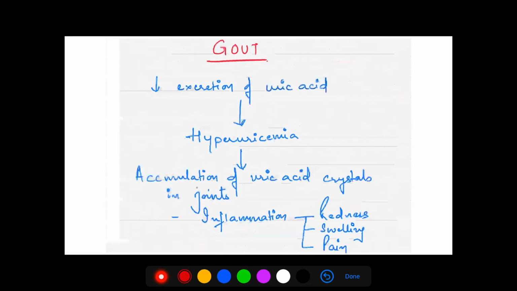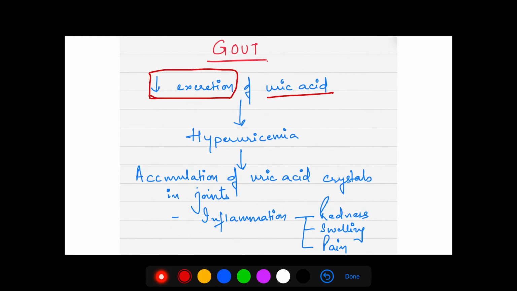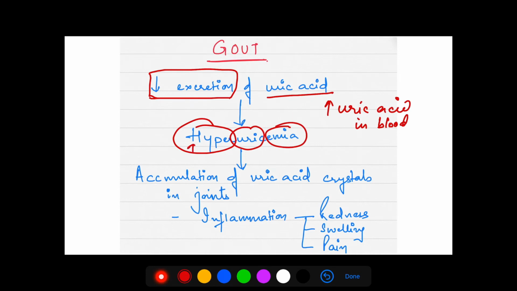So the next disorder is gout. Uric acid is also one of the nitrogenous wastes that the kidney is supposed to excrete. Because of some problem, there is decrease in the excretion of the uric acid. Obviously, if it is not excreted, there will be increase in the uric acid in the blood, which is known as hyperuricemia. Again, increased uric acid in the blood.